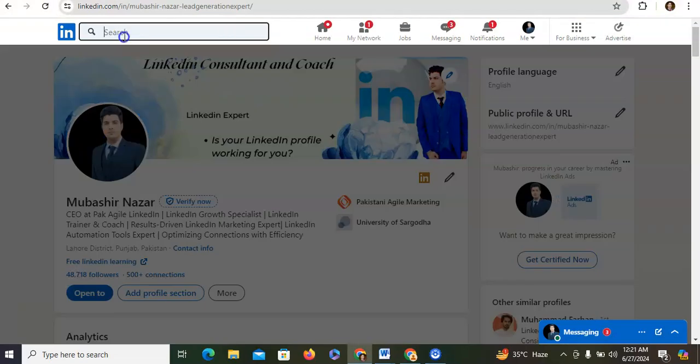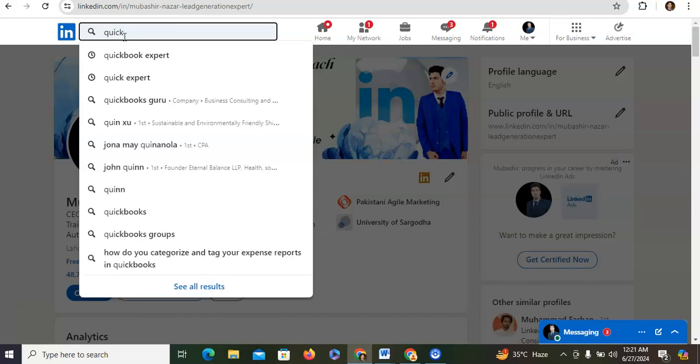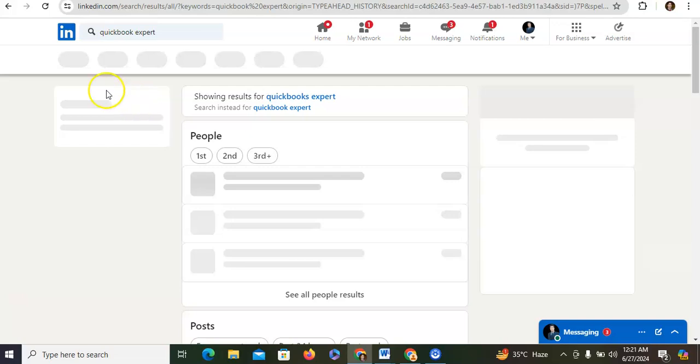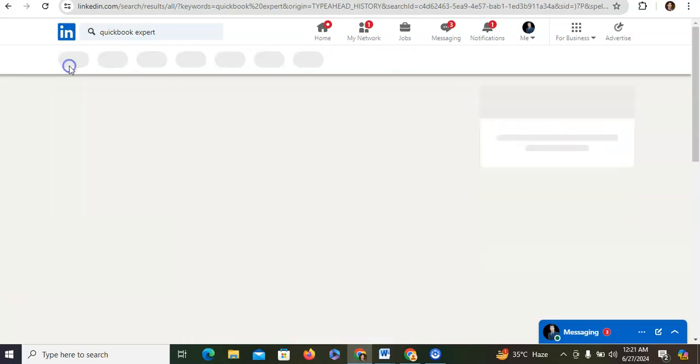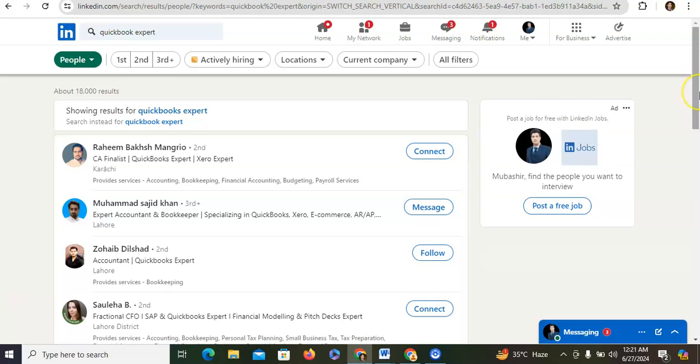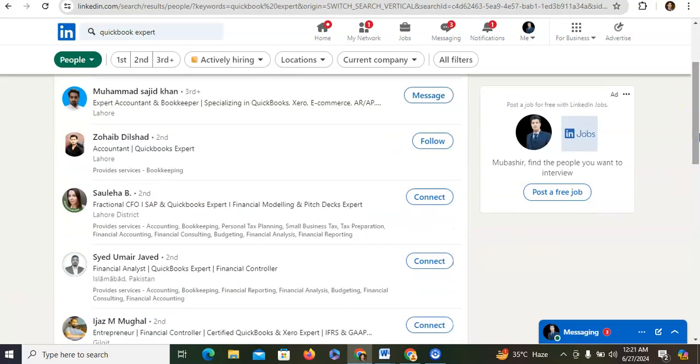Now this is my LinkedIn profile. I'm just writing here QuickBooks expert, and now you can see that. And then I just need to click on people, and now you can see that LinkedIn only shows me those profiles that are using the keyword QuickBooks expert, QuickBooks, and now you can see QuickBooks expert. So in this way, recruiters and owners find the target audience with the help of keywords. That is why your keywords should be updated.